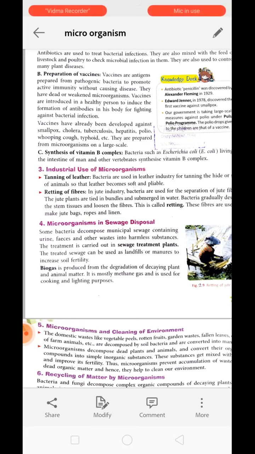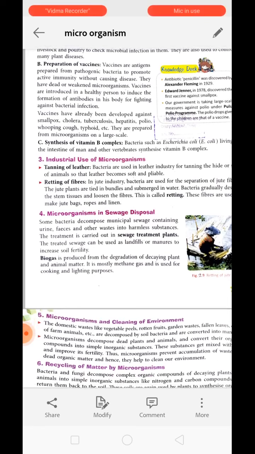Pathogenic means disease-causing germs. Vaccines are antigens which we prepare from disease-causing germs in an inactive condition. They are not activated; they are either dead or inactive. We provide these vaccines to a healthy individual so that their body can get ready to fight against disease.